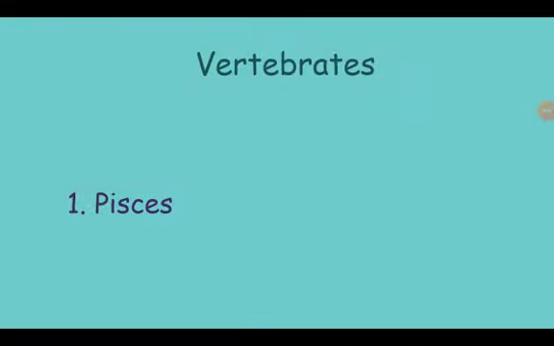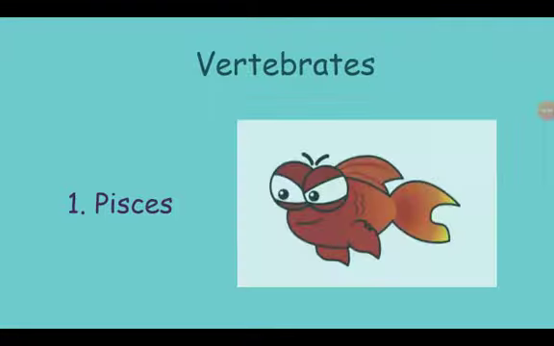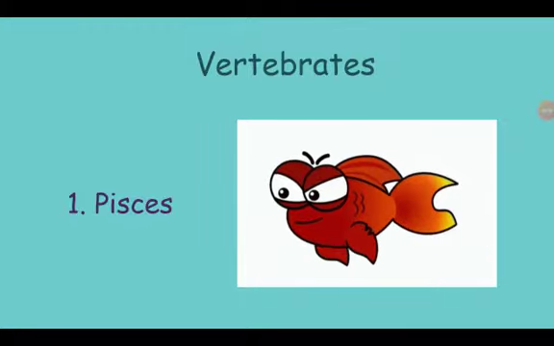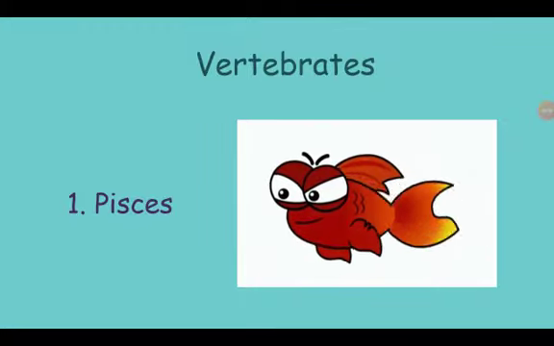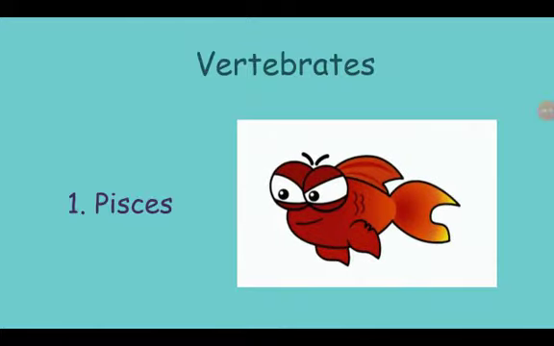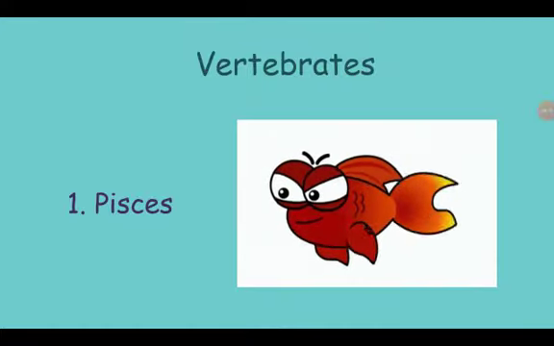Then comes the vertebrates. Firstly, class Pisces. Class Pisces includes all fish. They have gills so that they can breathe underwater. They are marine and they have scales and fins for locomotion and movement. Examples are rohu, shark, katla, tuna, etc.